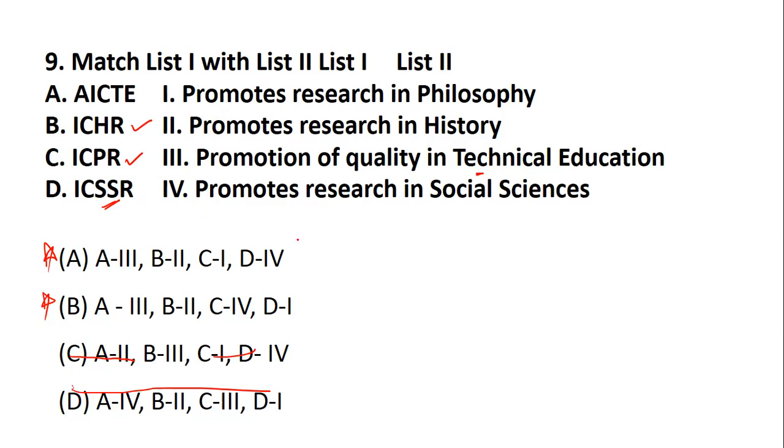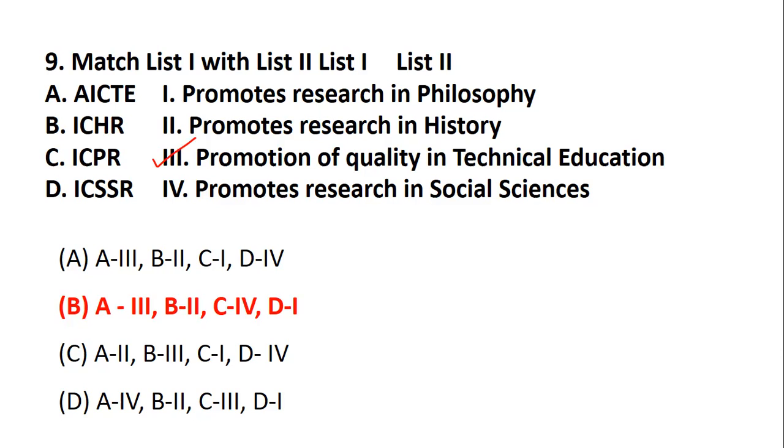So D, if I take 4, so ideally option number 1, sorry, just a second, let me check. A is right, promoting technical education. ICHR is talking about history, yes. C is talking about, no.